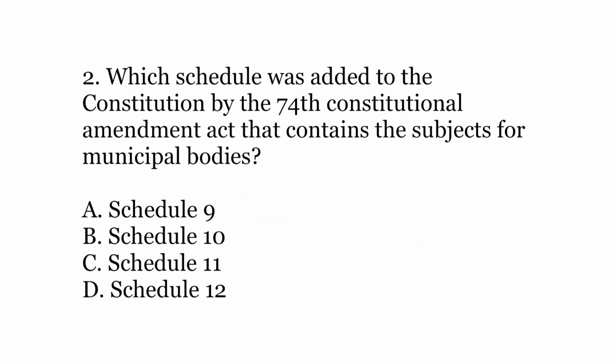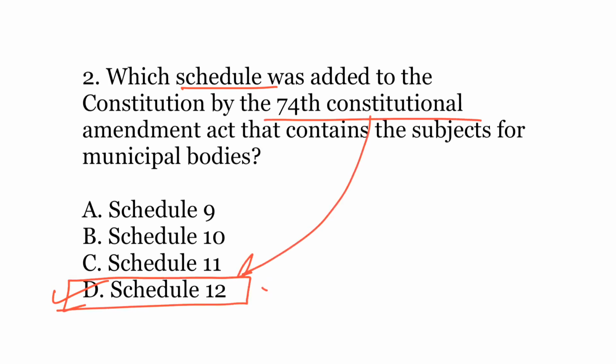Second question, which schedule was added to the Constitution by the 74th Constitutional Amendment Act that contains the subjects for municipal bodies? The options are A. Schedule 9, B. Schedule 10, C. Schedule 11, or D. Schedule 12. The correct answer is D. Schedule 12. So the 74th Constitutional Amendment Act added Schedule 12 to the Constitution that contains 18 subjects for municipal bodies. So these subjects include subjects like fire services, urban roads, and urban amenities like parks, tanneries, etc.